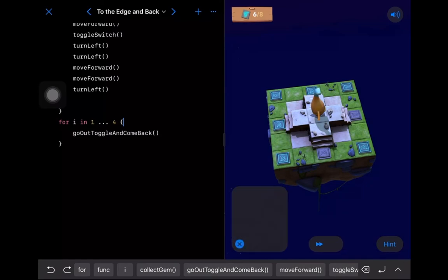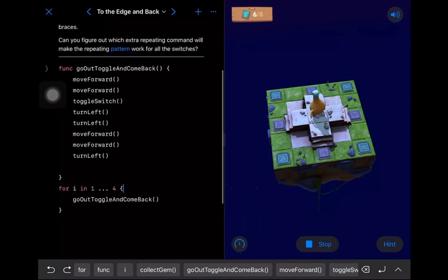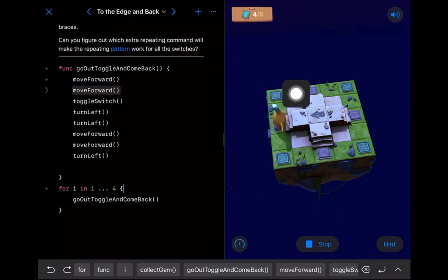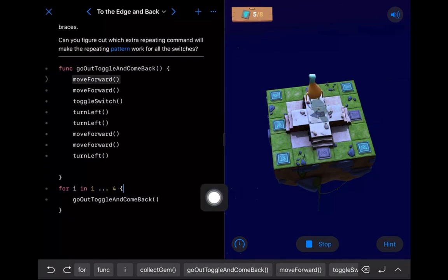And let's hit run, and we'll step through my code to watch what's happening. Okay, so we're calling go out, toggle, and come back. So now we're running through our code. Toggle switch, turn left, move forward, and then we're going to turn left again. Cool. Then we go back down into our loop and we call it again.